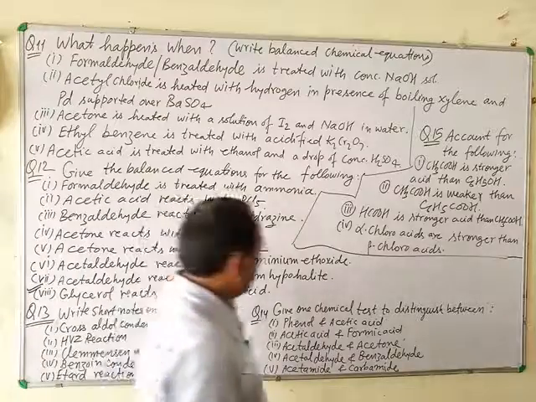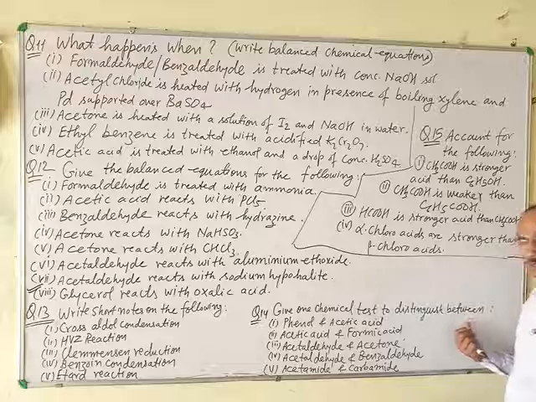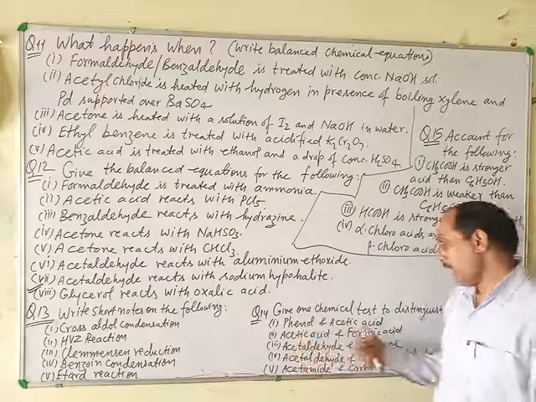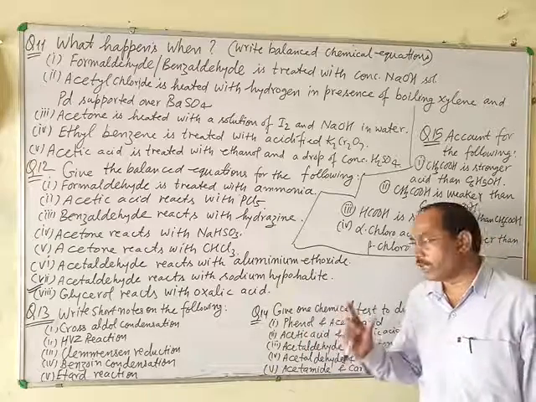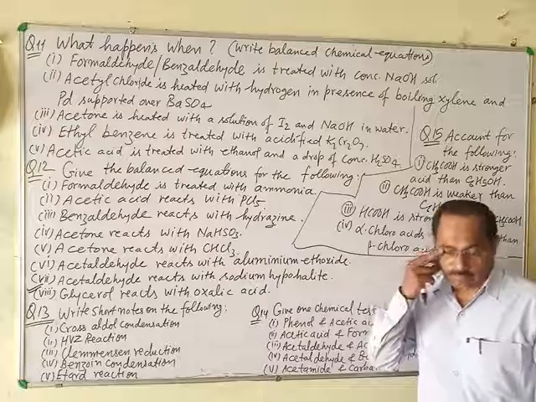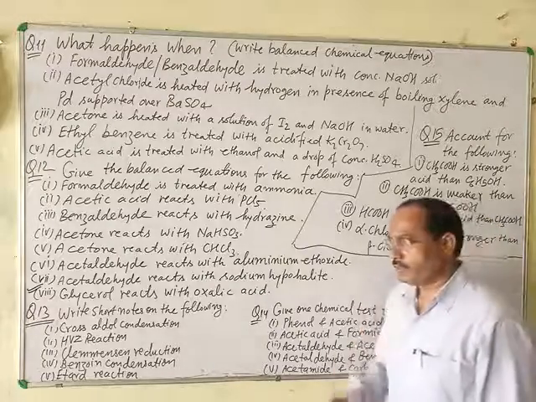Question number 14. Give one chemical test to distinguish between phenol and acetic acid. Phenol and acetic acid can be distinguished with the help of the sodium bicarbonate test and neutral ferric chloride solution test.